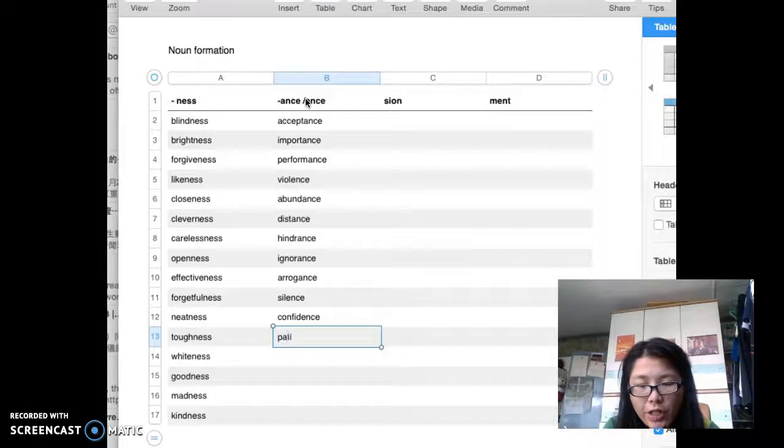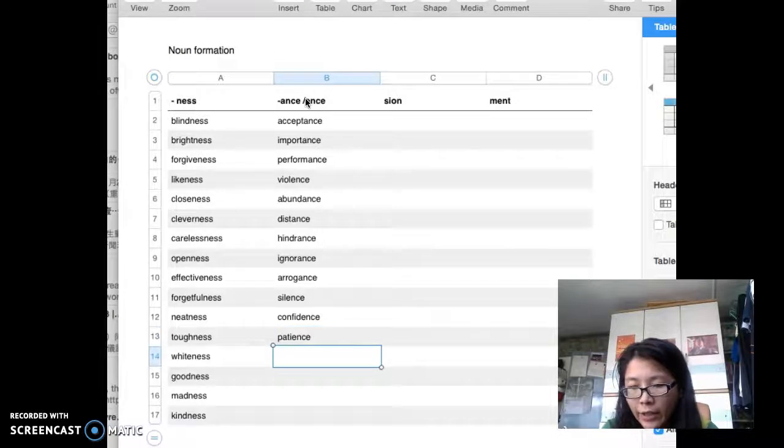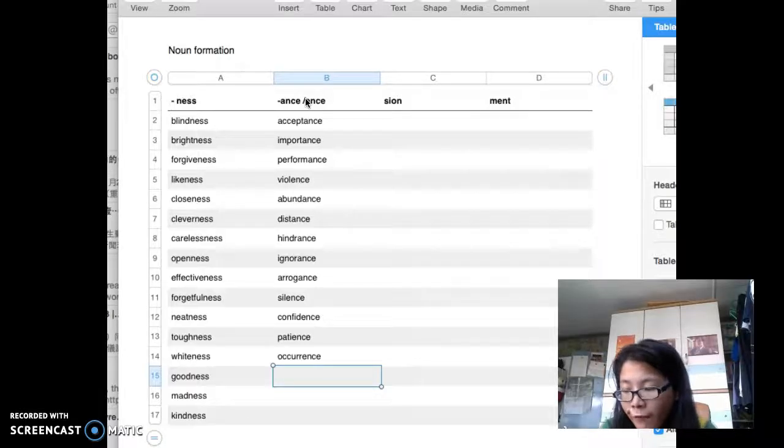And then patient. Patience, T changes to CE. Okay, patience. Okay, and then occur. Okay, occur, a verb form, occurrence, -ance. So that is a noun form. Okay, let's see what happened on this one. Yeah, should be correct. Okay, occurrence in noun form.